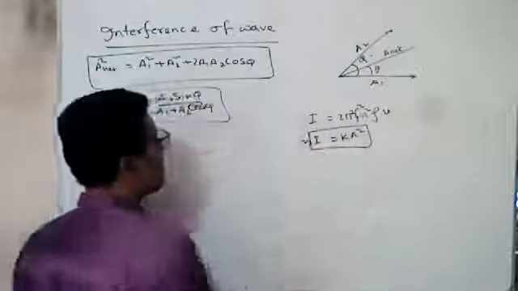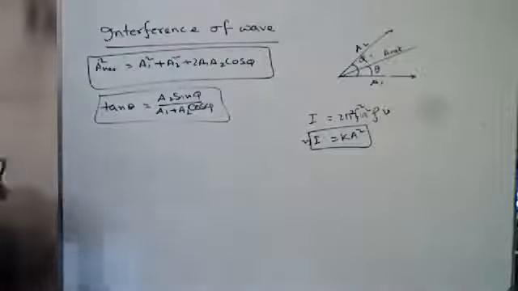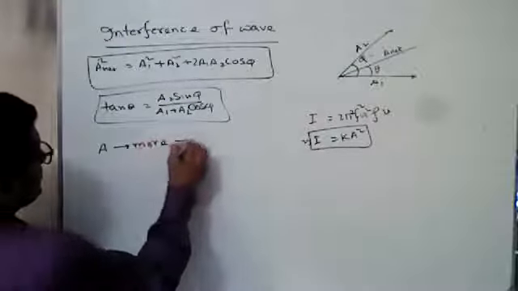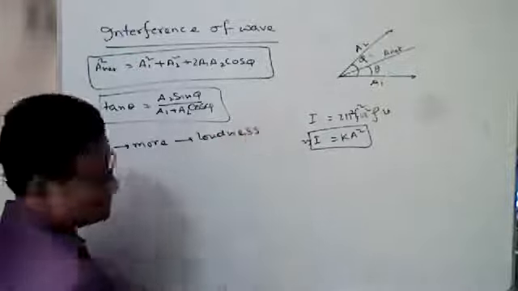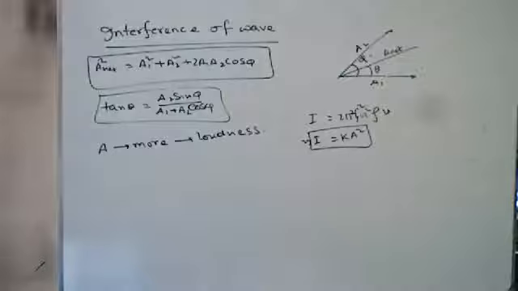From this we can say if A is more, then a louder sound is produced.